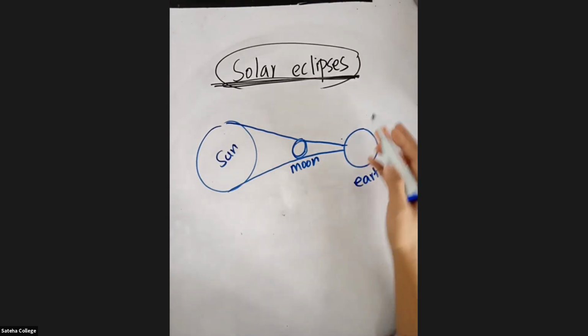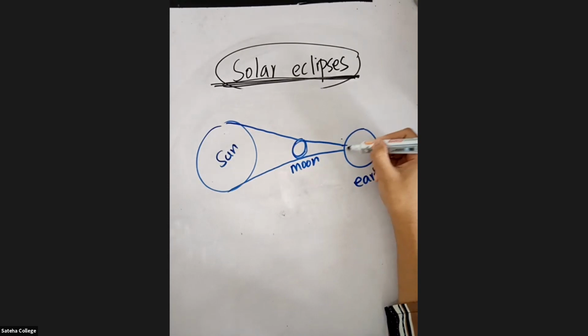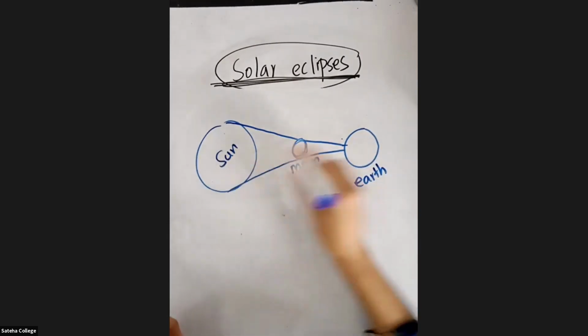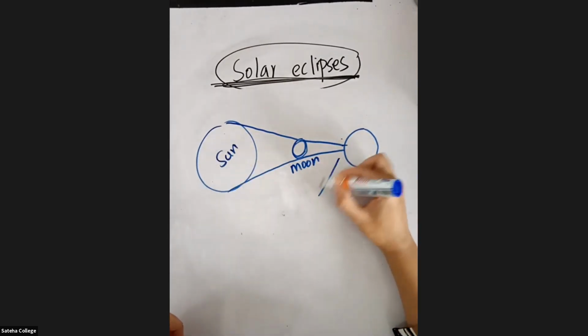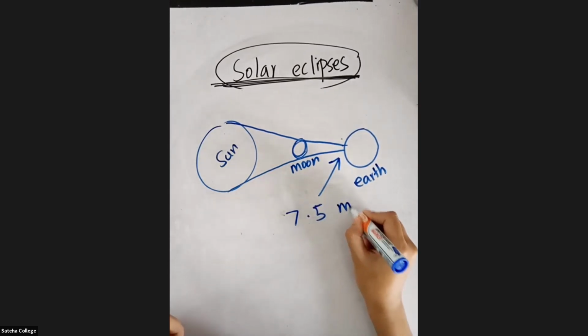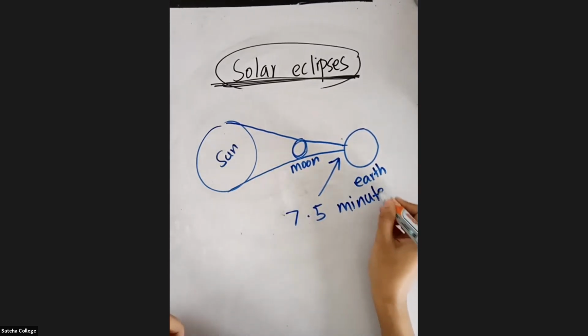So during this time, the people who are living in this area will experience it will be very dark for them because there is no sun during that time. So this lasts only for 7.5 minutes. How many minutes does a solar eclipse last?